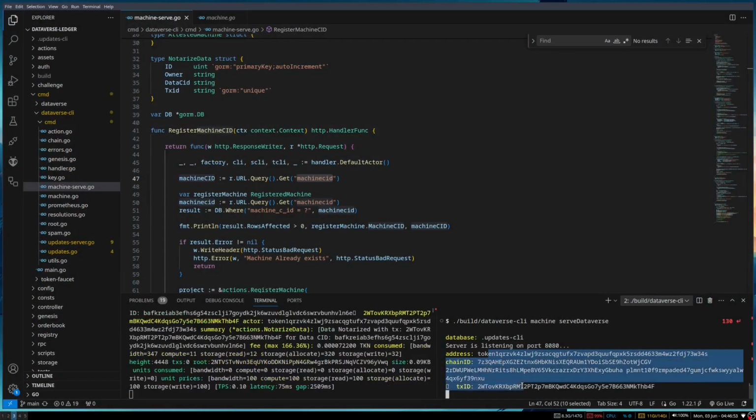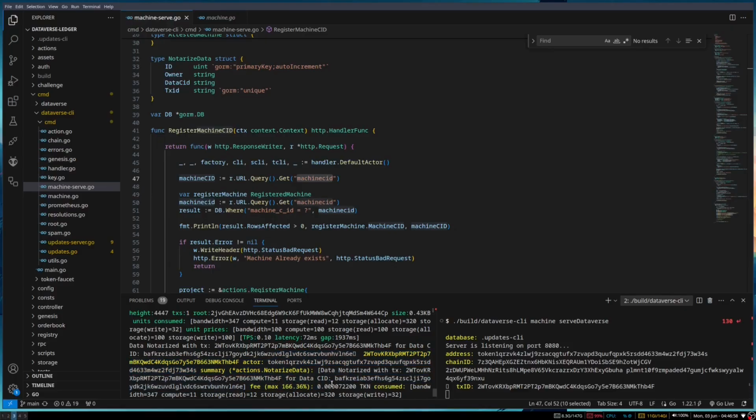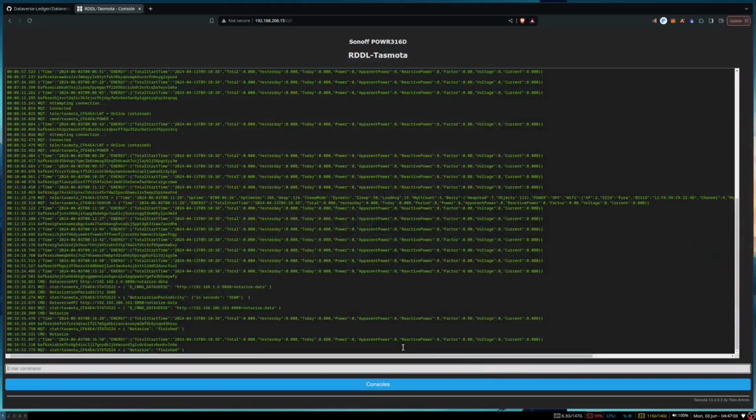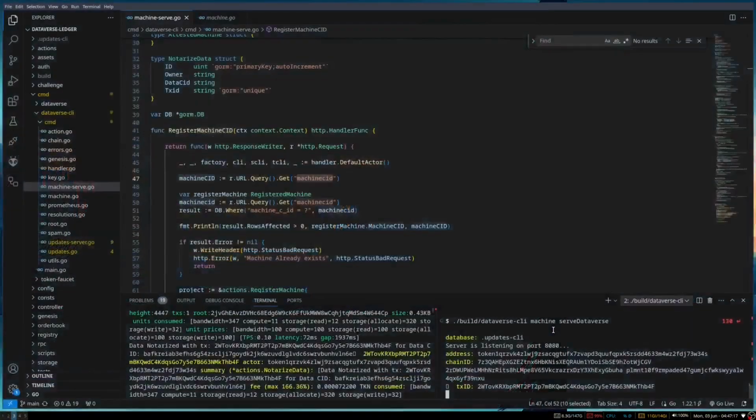Okay, so now you can see the new transaction is logged here. And now we have successfully logged the data, or basically the CID, which is a content identifier for this data generated via this device, and that CID is actually signed with the machine ID of this device. And now I can easily verify it using the command we have here.